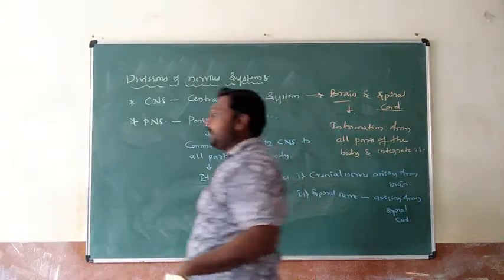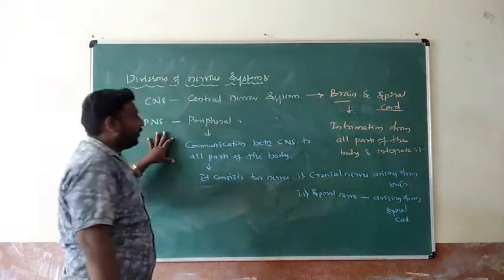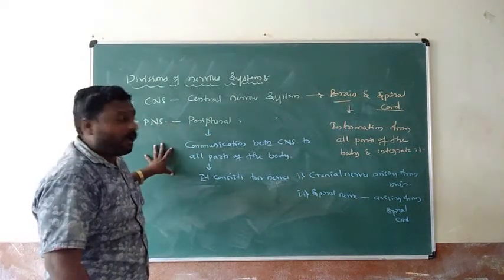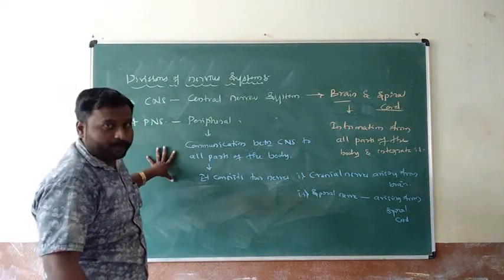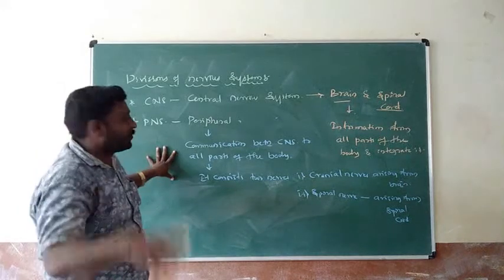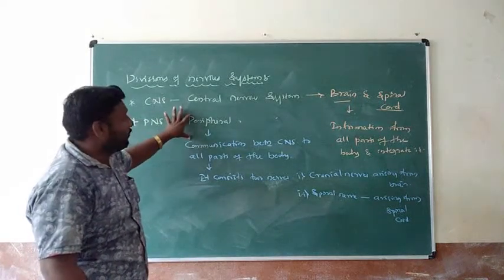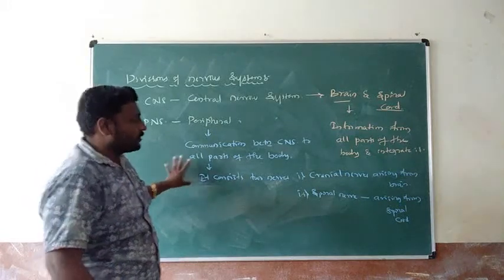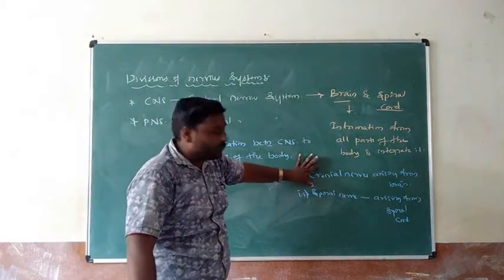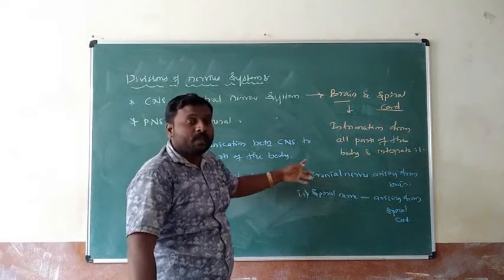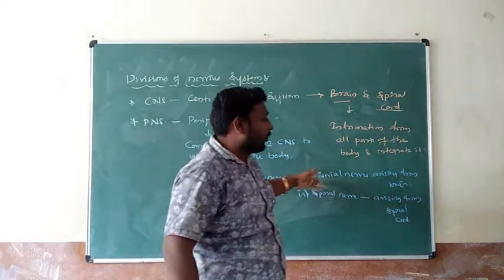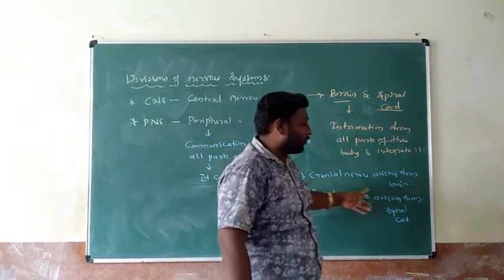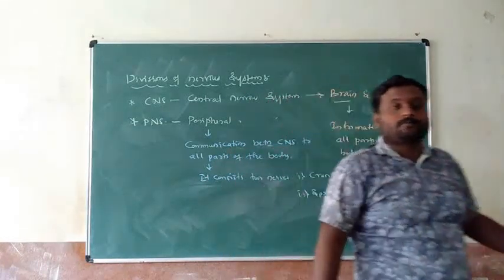And peripheral nervous system, the communication takes place between central nervous system and all parts of the body. Yes, my dear students. The communication process takes place with the help of what? Peripheral nervous system. It consists of what? Two types of nerves. First one is cranial nerves and second one is spinal nerves. Cranial nerves are arising from what? Brain. And spinal nerves are arising from spinal cord.